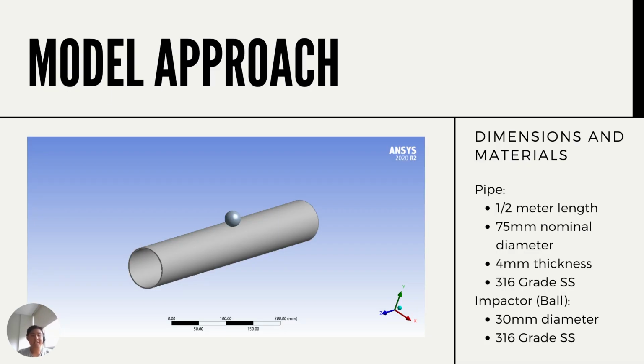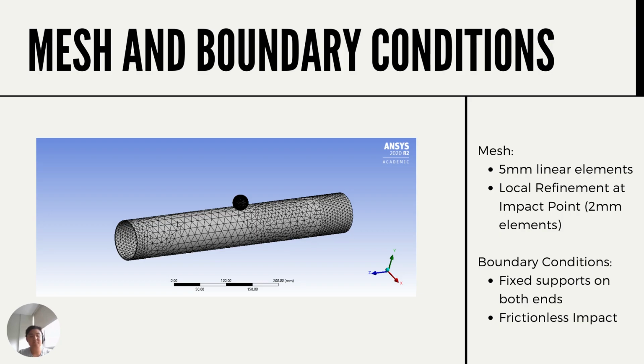To do so, using ANSYS, a half-meter long, simple solid rigid body pipe model with a nominal diameter of 75 millimeters and thickness of 4 millimeters was modeled along with a ball-shaped impactor with a diameter of 30 millimeters, made of 316 grade stainless steel. Then, explicit dynamics will be used to simulate a low-velocity impact between the two models, where the impactor will be hitting the pipe at a velocity of 15 meters per second.